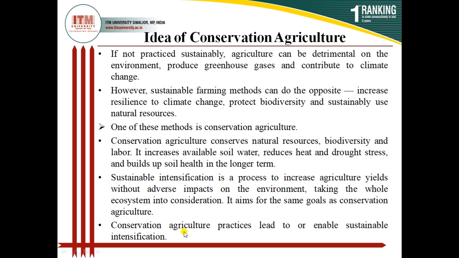So if we follow conservation agriculture, then we can go for sustainable intensification, because sustainable agriculture sometimes may be low yielding. That's why we should go for sustainable agriculture, but we should intensify it for better profit. So conservation agriculture can give you the way for the sustainable intensification of agriculture.